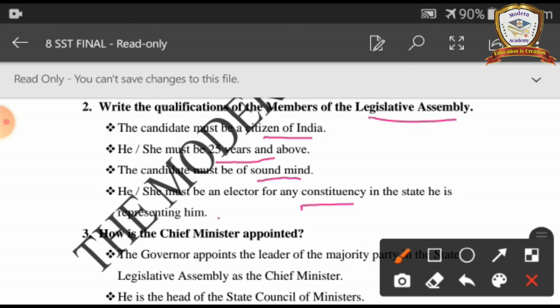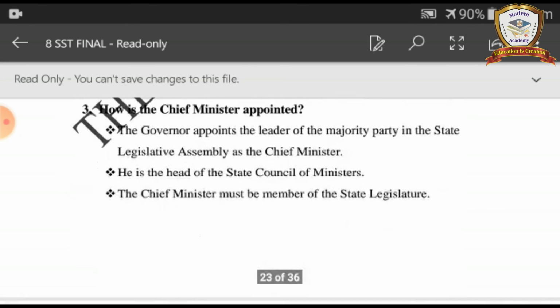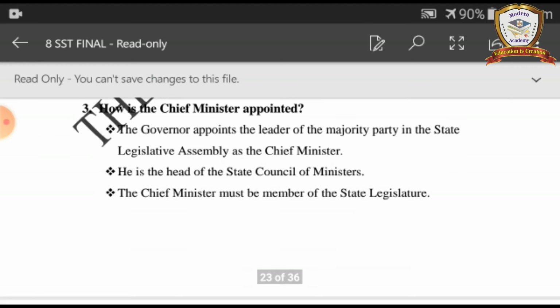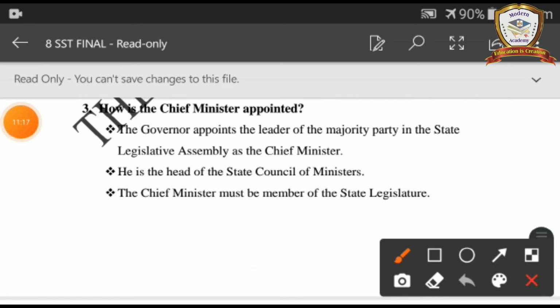Third question, how is the chief minister appointed? The governor appoints the leader of the majority party in the state Legislative Assembly as the chief minister. He is the head of the state council of ministers. The chief minister must be a member of the state legislature.